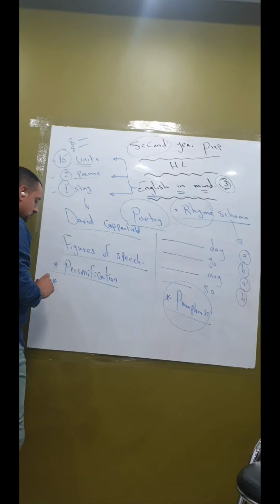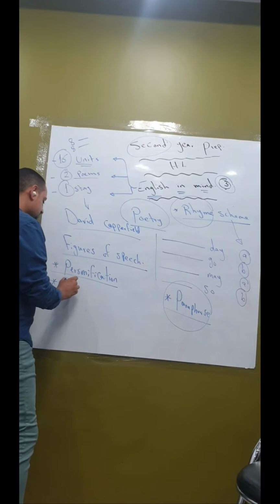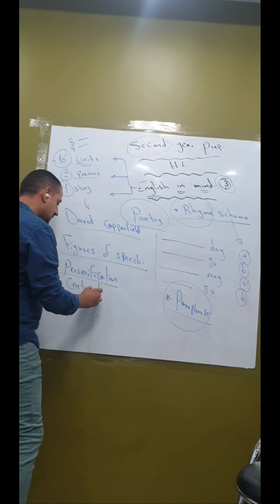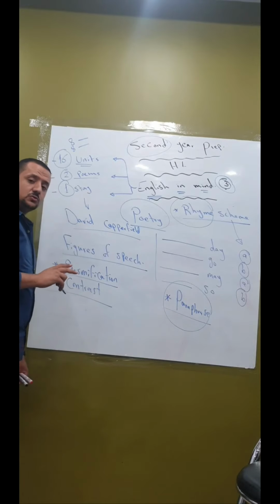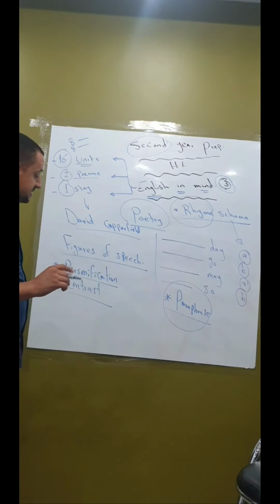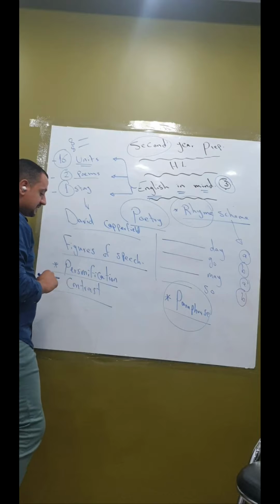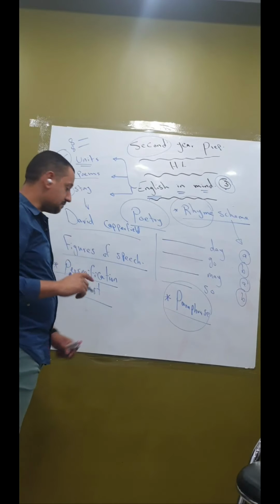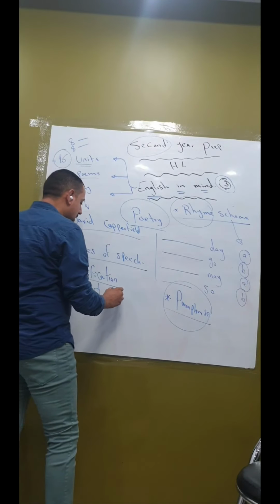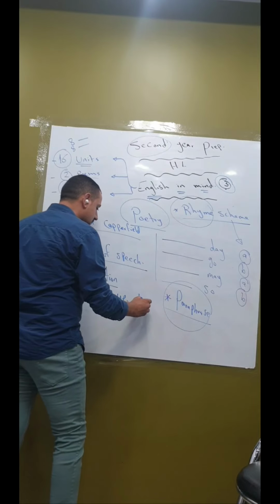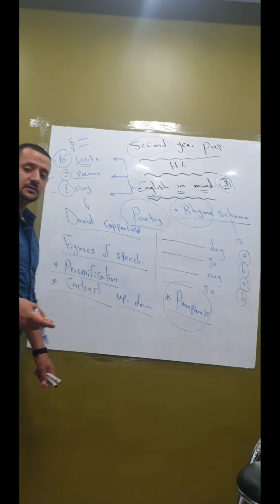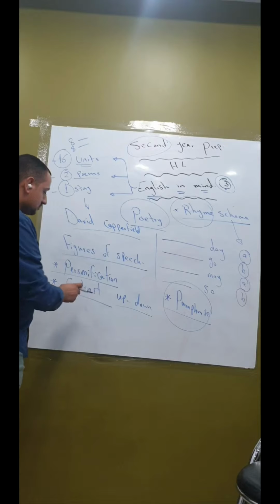I have the second one, a contrast, and that can be with 2 words in the same line or the same stanza that have different or opposite meanings, like for example up, down, black, white, day, night, so I have a contrast.